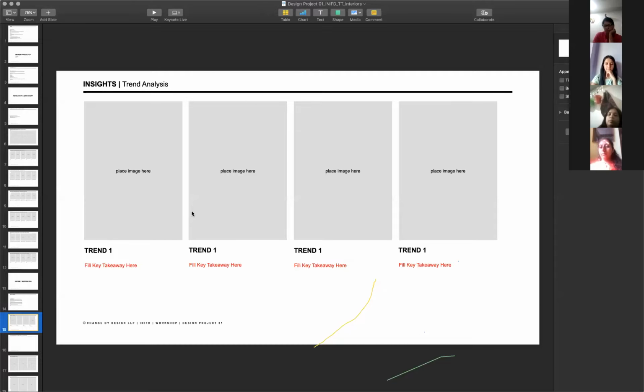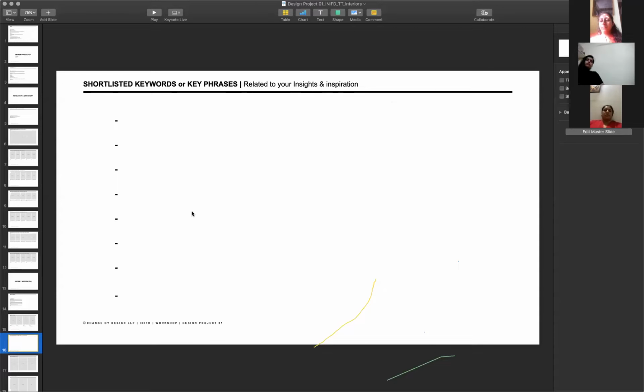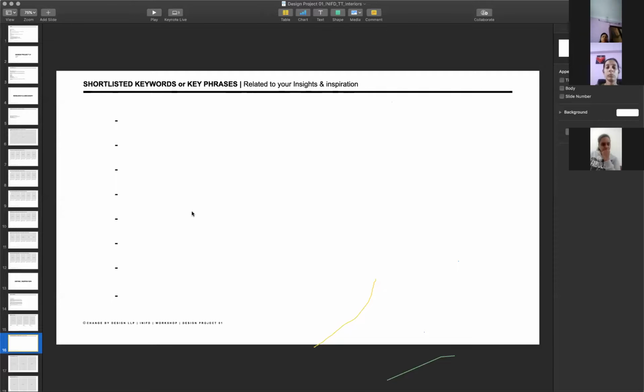Okay. So once you do the trend and then you get down to the next stage, which is basically from your brainstorming sheet, which had a lot of words, and then you had a lot of images after that, we kind of synthesized it to one slide where I want you to put 8 to 10 keywords that you actually pick up from the whole brainstorm that actually has uniqueness to it.